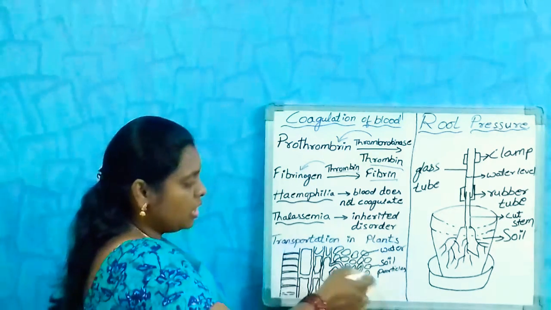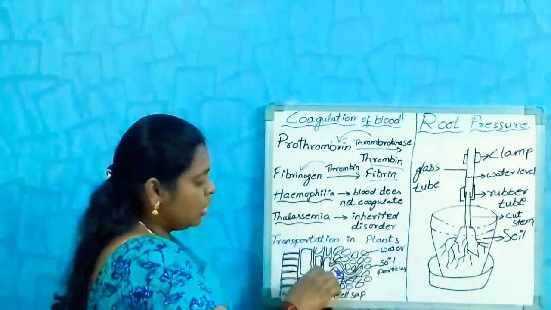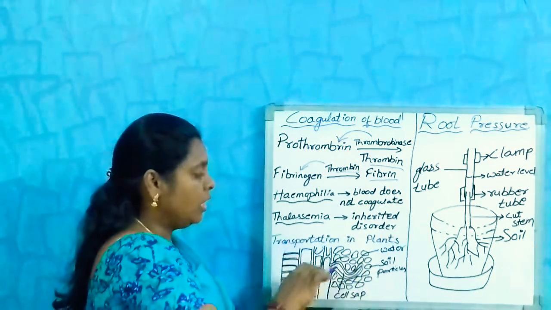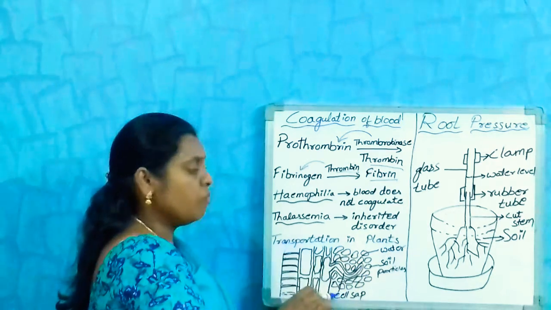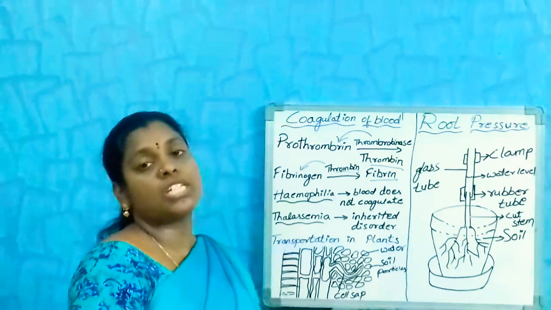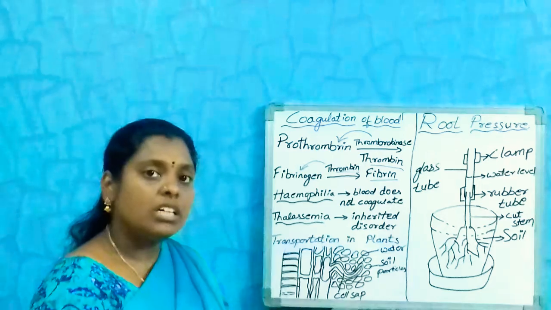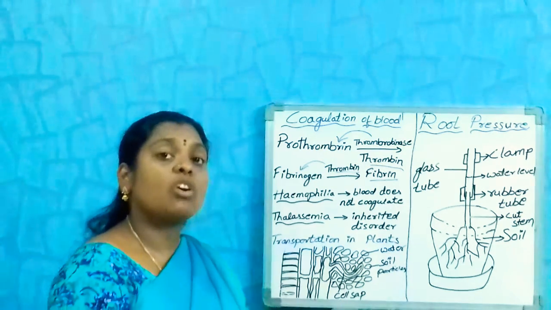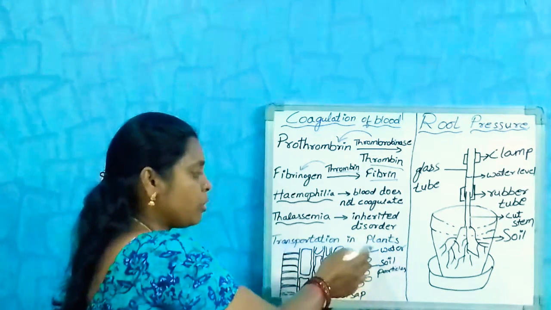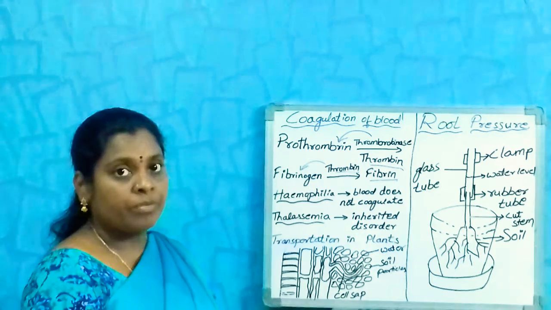Again, if you see, these are the soil particles which are surrounding the root hairs. Means these are the root hairs which are present in the soil. These are the soil particles. When you pour water, what happens? The salts which are present in the soil are dissolved with the water. Means the concentration of salts is decreased. Here, after pouring the water, the concentration of salts is diluted.